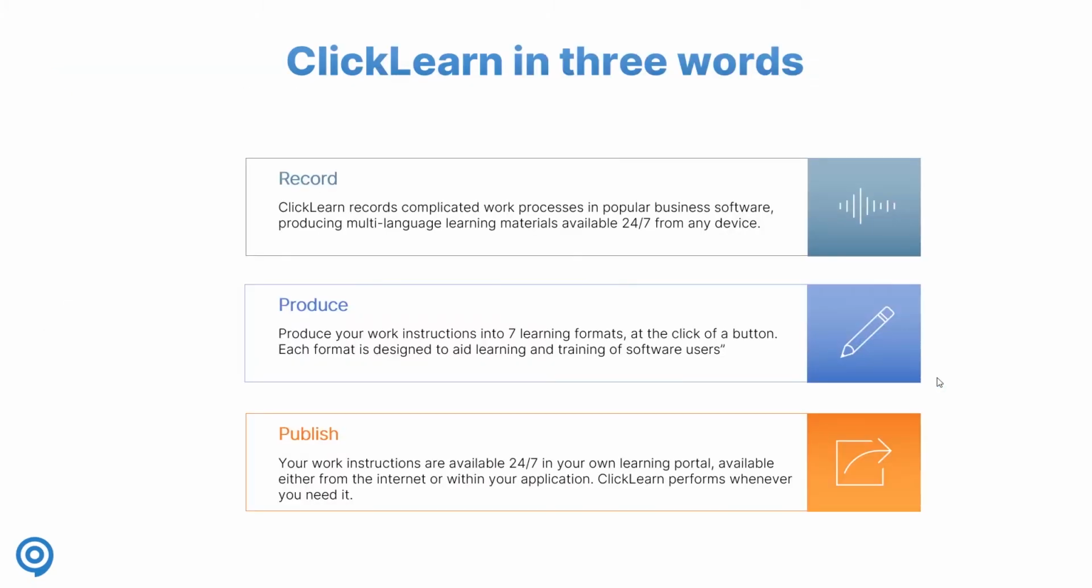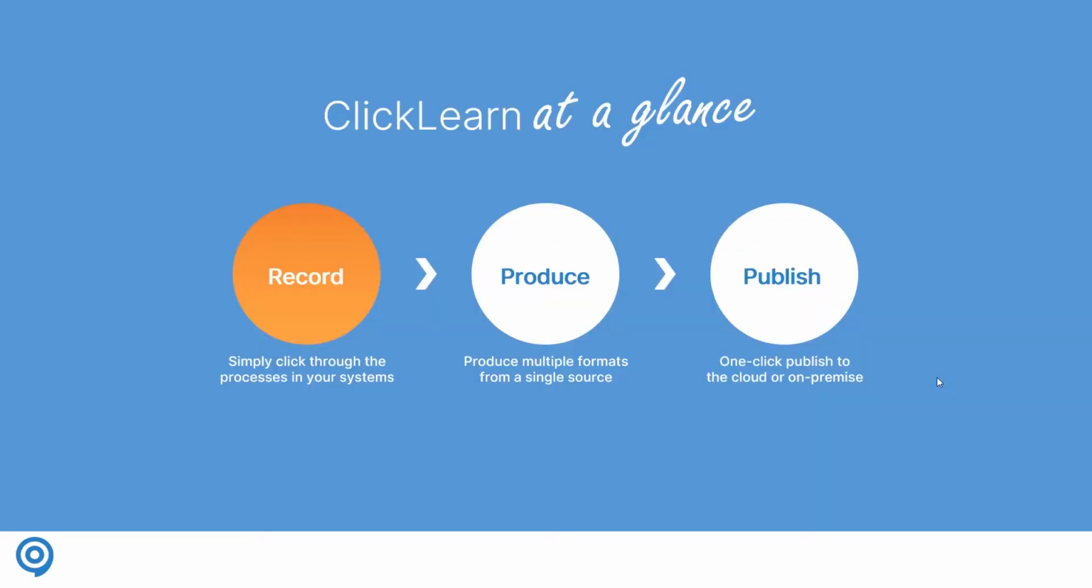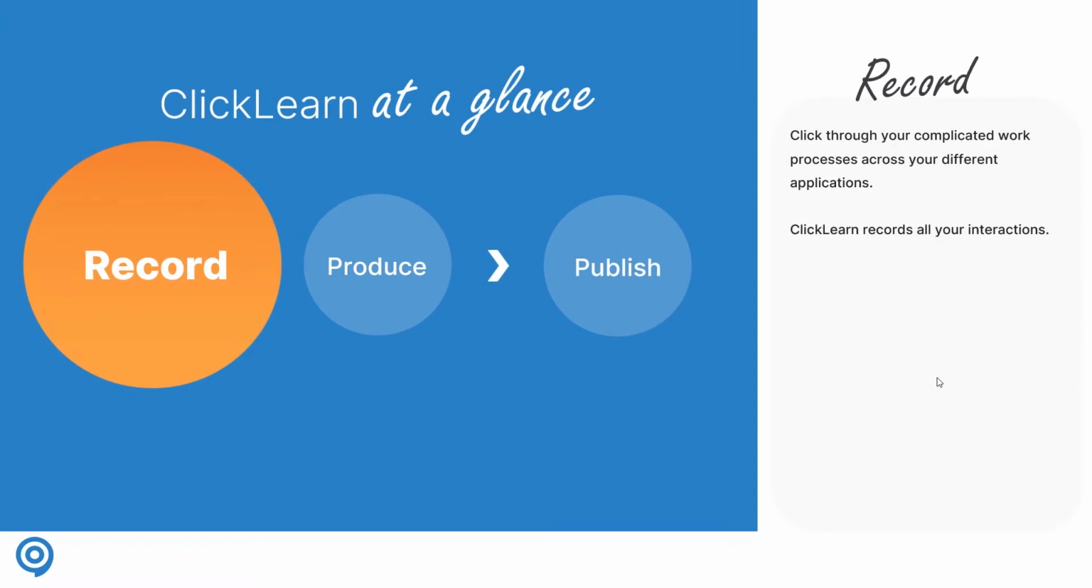If we shortly touch base on how to describe ClickLearn, there are 3 words I want to touch on. ClickLearn can simply record, produce, and publish all your learning materials for you. If we deep dive into the record part, ClickLearn is not a screen recorder. ClickLearn has the capability of understanding your business application, which means we only capture the recording when you interact with the system. When there is a feature and a function you want to execute, you simply click through it and ClickLearn captures what you click through.